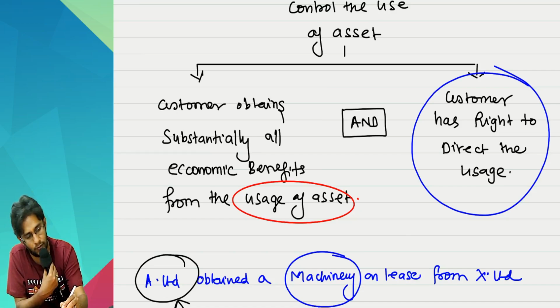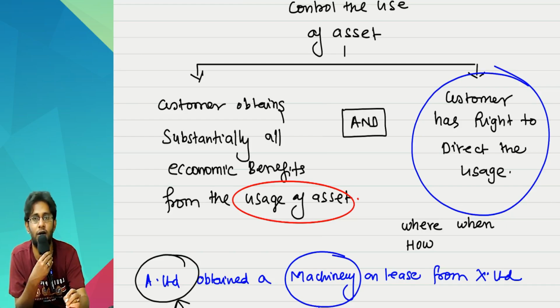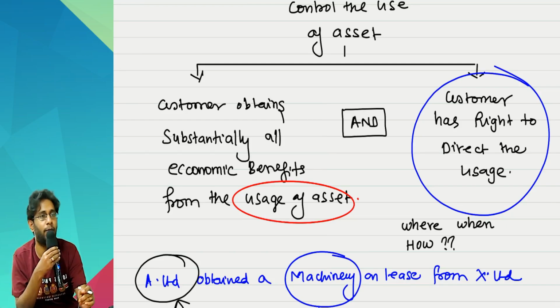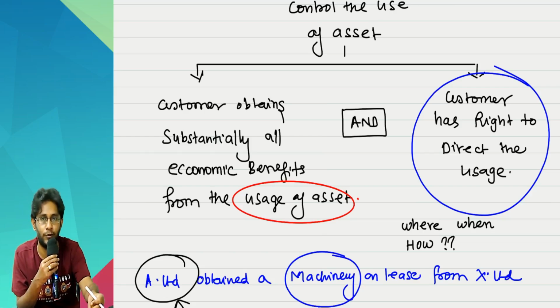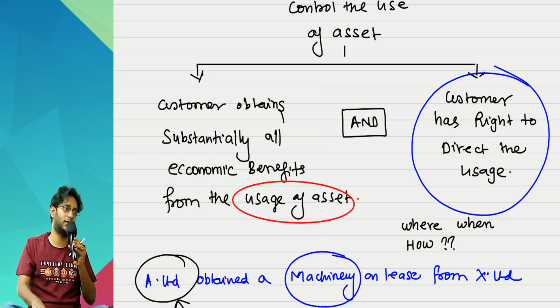It means where to use the asset, when to use the asset, how to use the asset. Decision making should be done by the customer. So whether to use the asset or not, if he wants to use, when to use, how much to use, where it should be used, all these decision making rights should be with the customer.